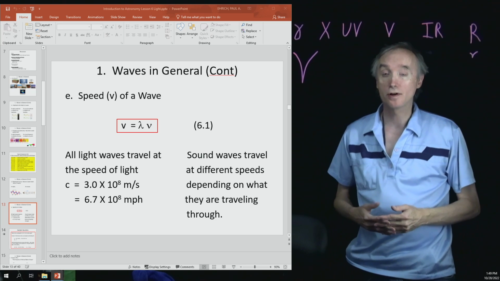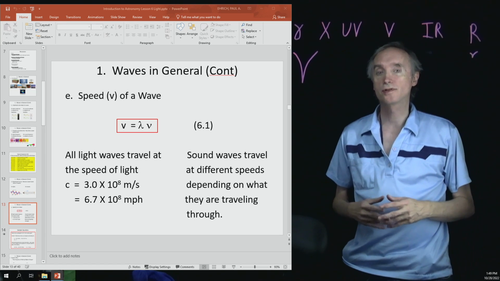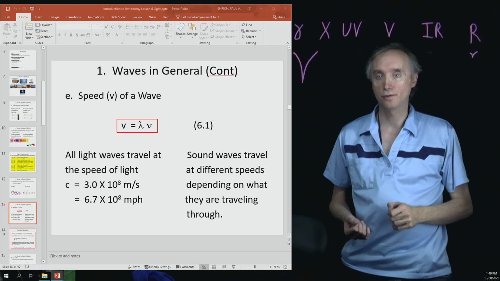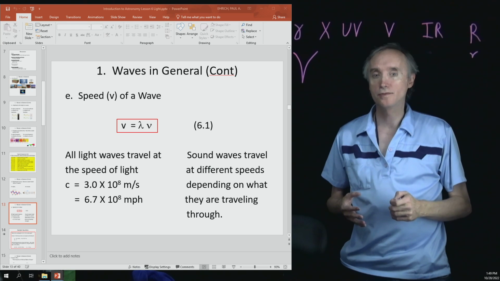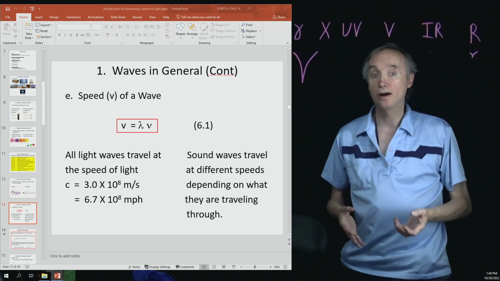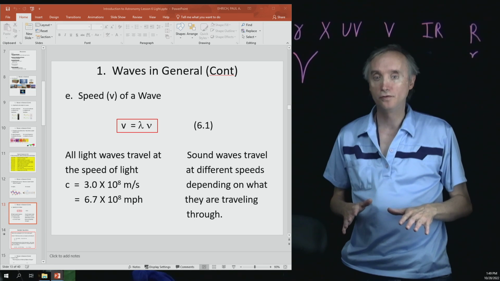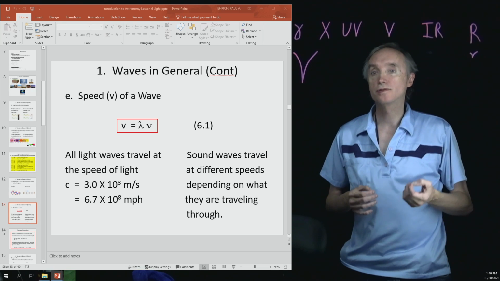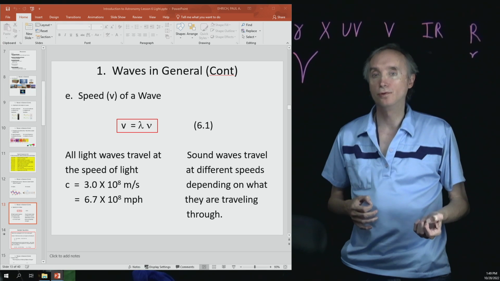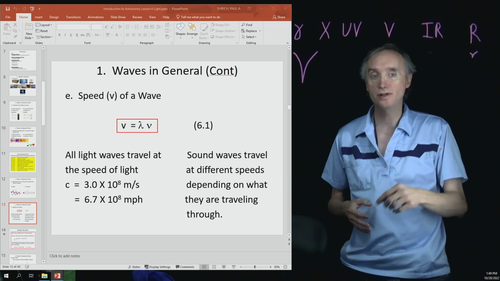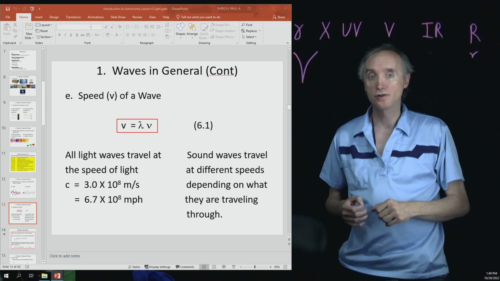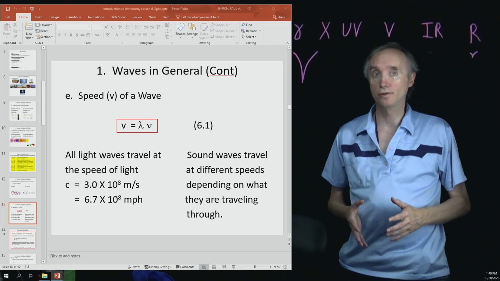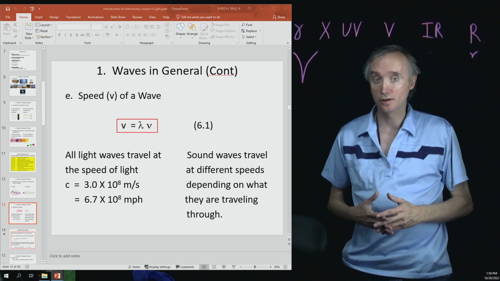Now sound waves, on the other hand, that's different. So sound waves actually travel at different speeds depending on what they're going through. So the speed of sound in air is roughly 400 meters per second. Okay, but the speed of sound going through water or going through steel would be different. So in general, the denser the material that the sound wave is traveling through, the faster it's going to go.